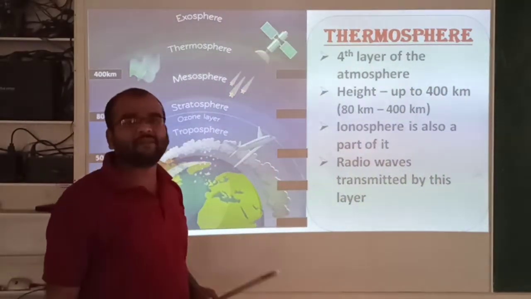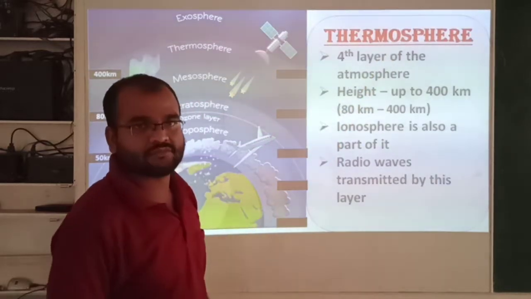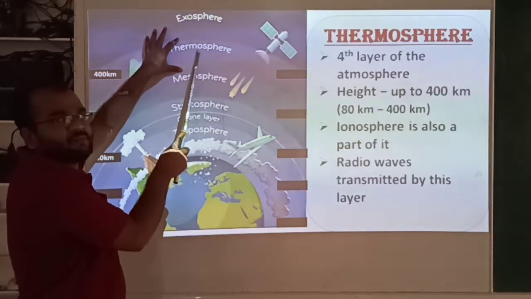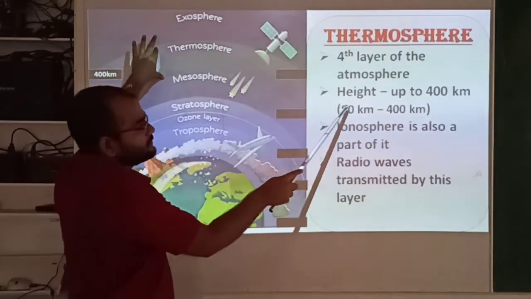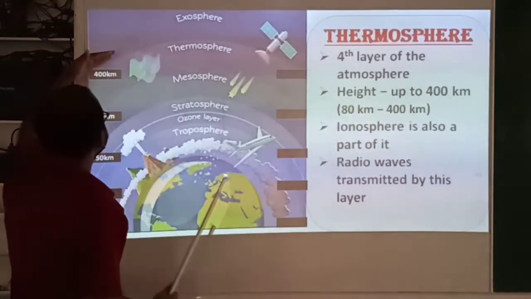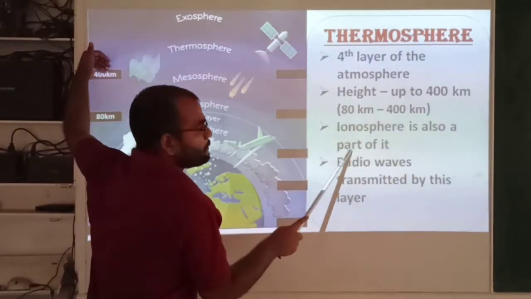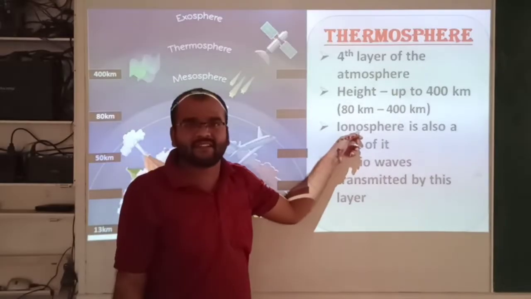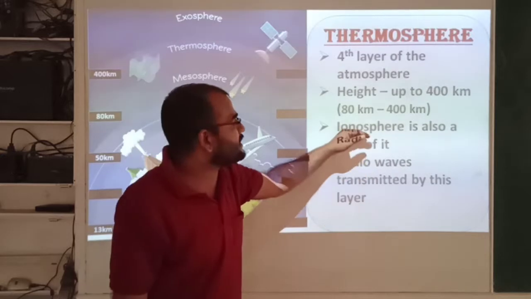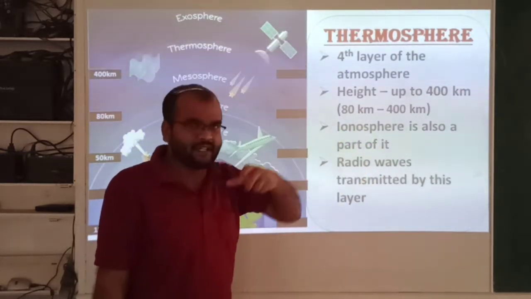Next, the fourth layer of the atmosphere is the thermosphere. After the mesosphere, the thermosphere is present, with a height up to 400 kilometers. The ionosphere is also part of it. Ionosphere means ions are present. Some gaseous ions are present in this layer, that's why this layer is also called the ionosphere.